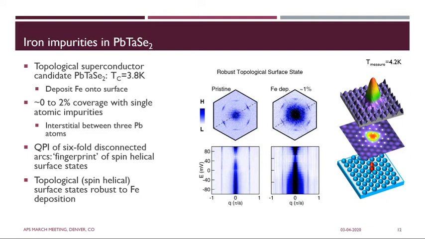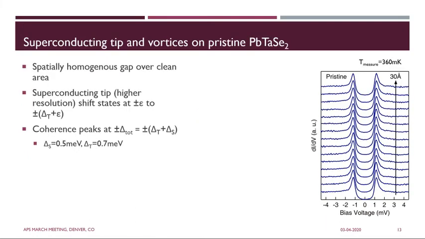So having established that the spin helical surface states are robust to iron impurities, we turn our attention to the superconducting state, because previously here we were measuring at 4.2 Kelvin, which is above the critical temperature of 3.8 Kelvin. So first, let's look at the superconducting ground state in pristine lead tantalum selenide.